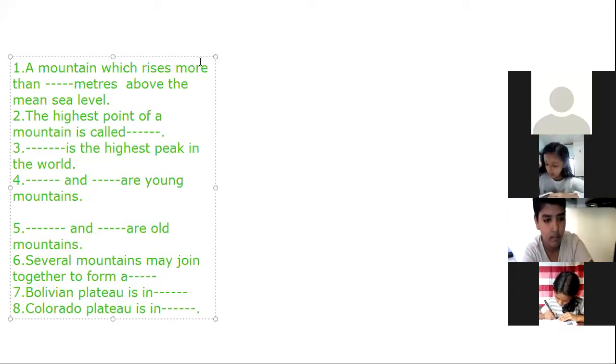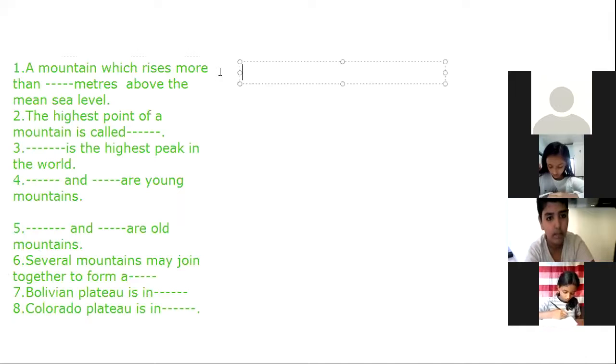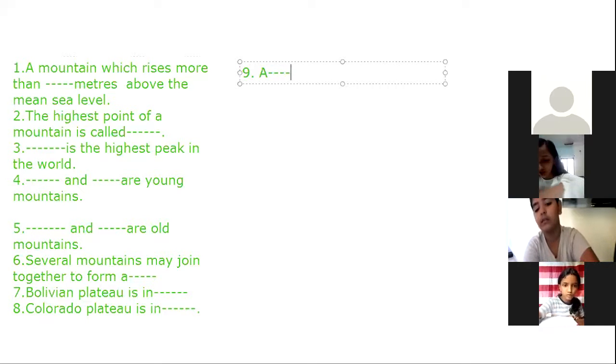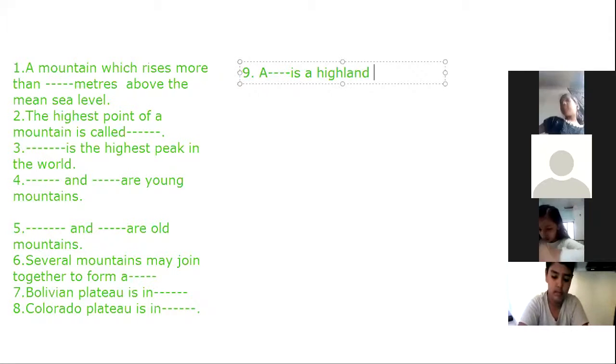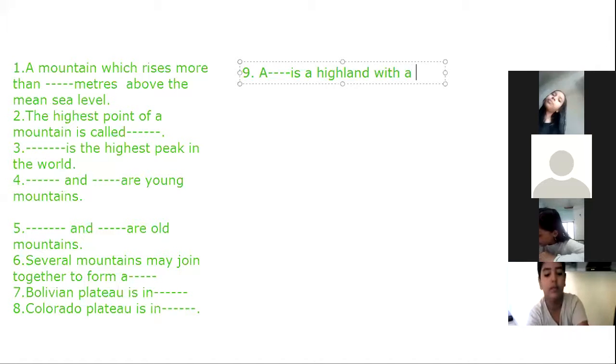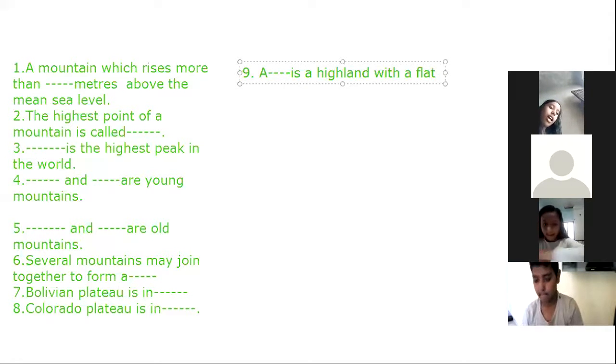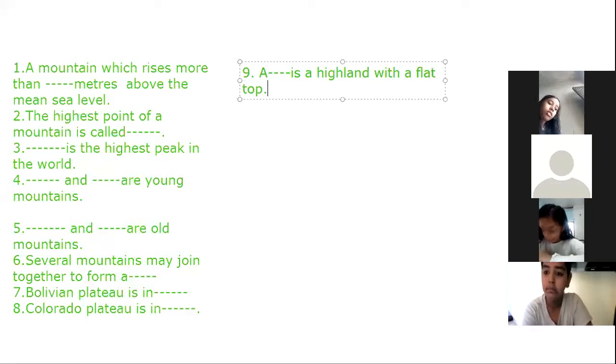Then ninth one: A dash is a highland with a flat top.